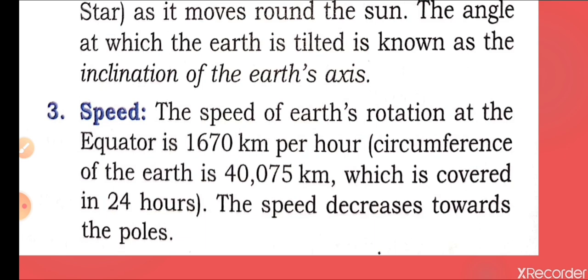That we'll discuss in another module, but it should be clear to you that the speed of the earth is different at the poles and at the equator. So the earth rotates through this circumference in 24 hours. How the 24 hours come about, I'll make you understand. In another module, rotation causes a difference in time. That heading I'll discuss, and then I'll discuss how these 24 hours are completed.